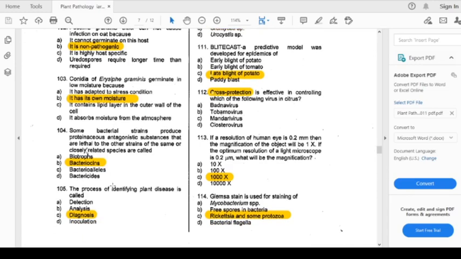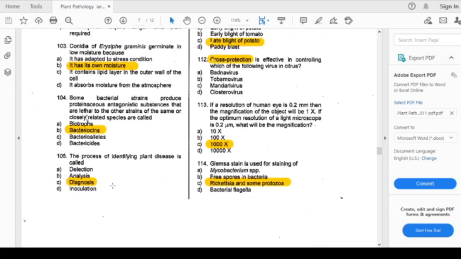Now we will come to question number 105. The process of identifying the plant disease is called. Options are detection, analysis, diagnosis, and inoculation. Diagnosis is the process of identifying the plant disease. So the option is C.